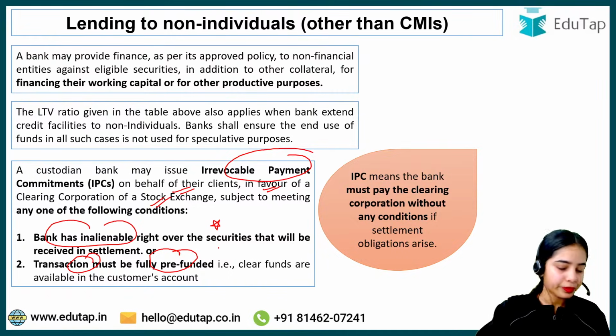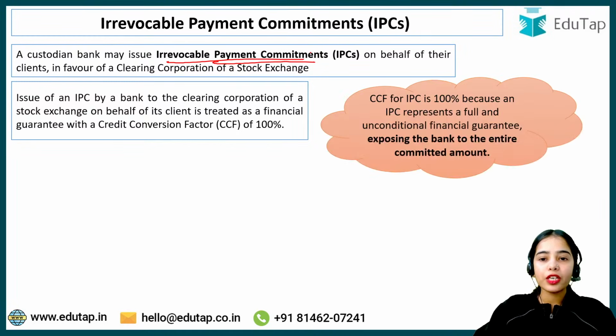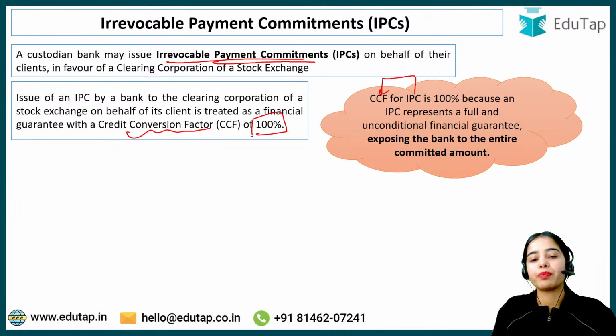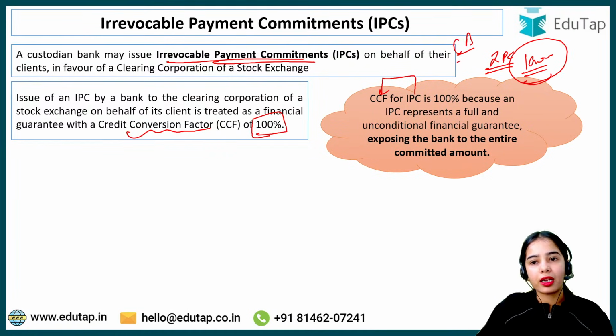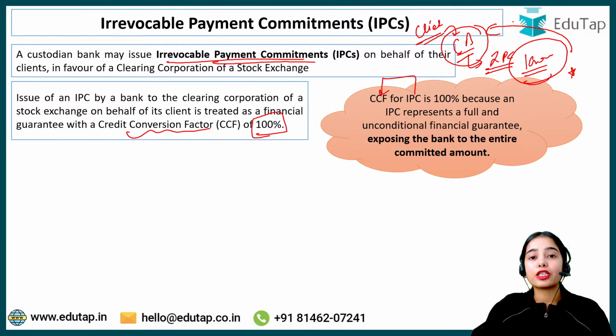That is the idea. Now, a custodian bank can provide the irrevocable payment commitment, that we have understood. Now, this irrevocable payment commitment is said to have the credit conversion factor of 100%. Because if the irrevocable payment commitment is of 1 crore, that means the custodian bank has taken this exposure of 1 crore. What if the client does not pay? The custodian bank will have to pay this 1 crore rupees to get the shares, because the transaction cannot stop.